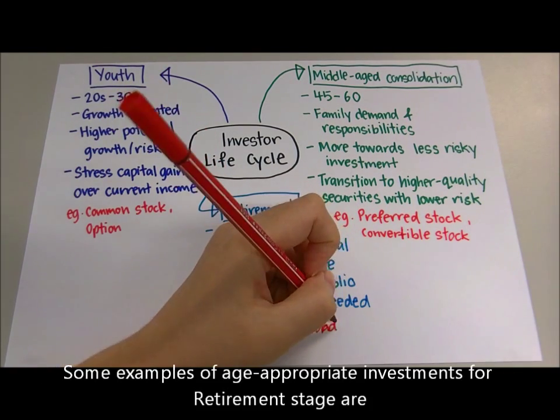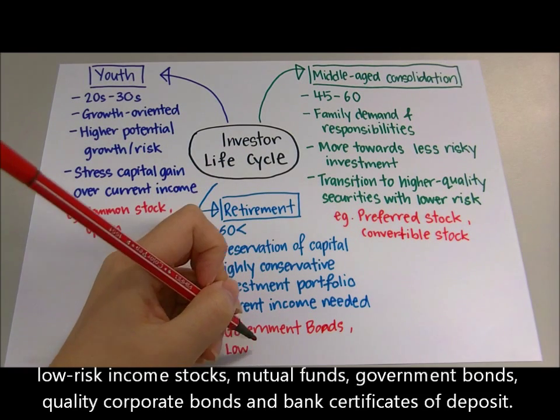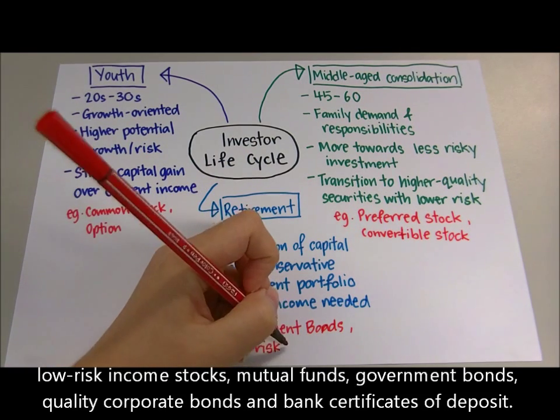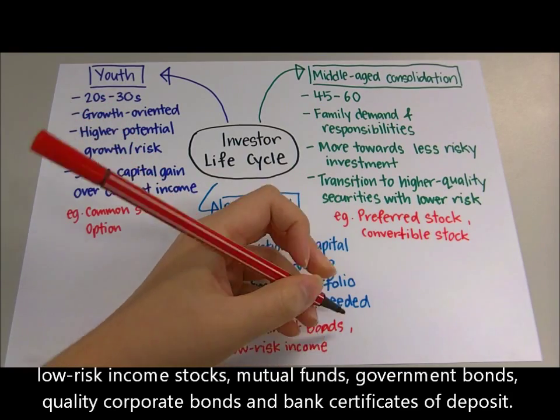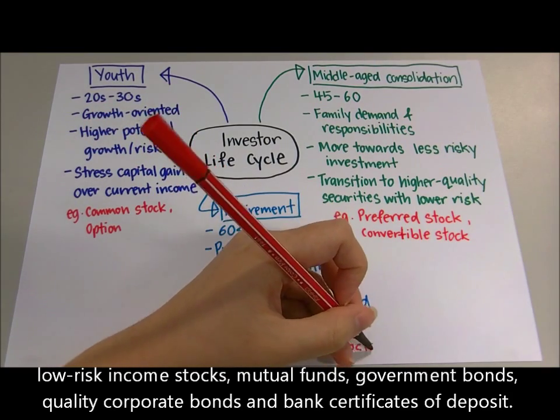Some examples of age-appropriate investments for retirement stage are low-risk income stocks, mutual funds, government bonds, quality corporate bonds, and bank certificates of deposit.